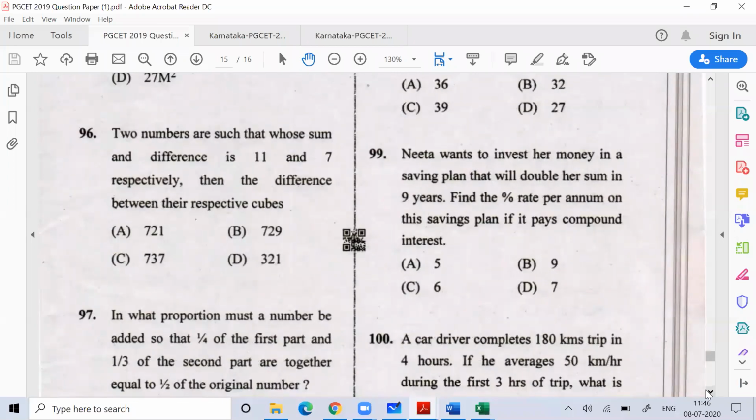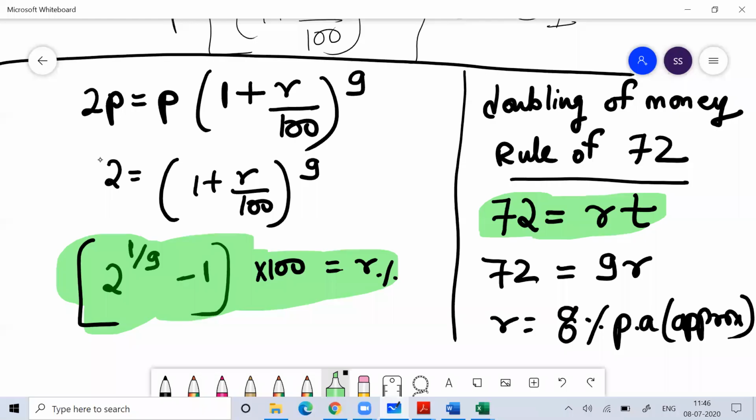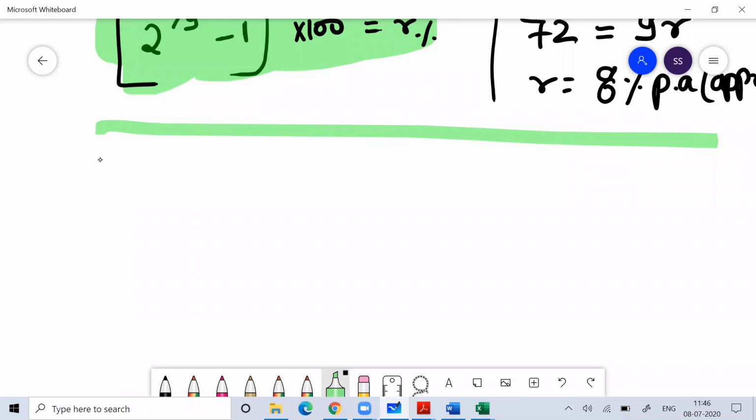Like see this 97, very easy. 96, very easy question. Two numbers are such that whose sum and difference are 11 and 7. What is the difference between the cubes? The sum of those two numbers is 11 and their difference is 7.